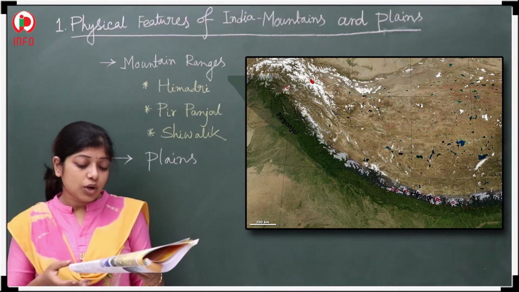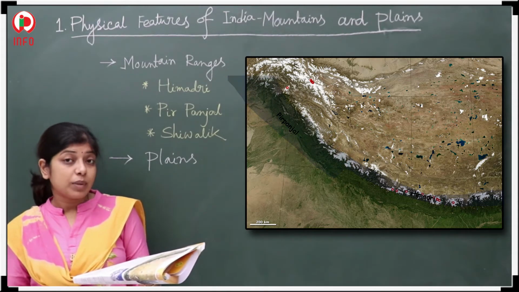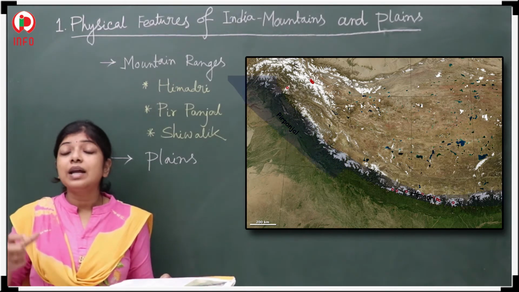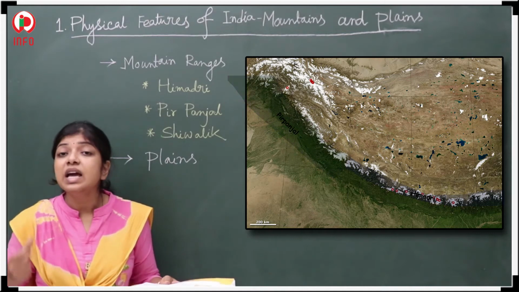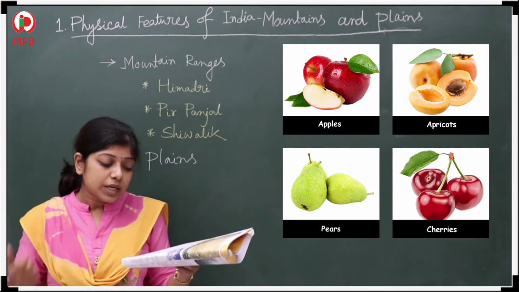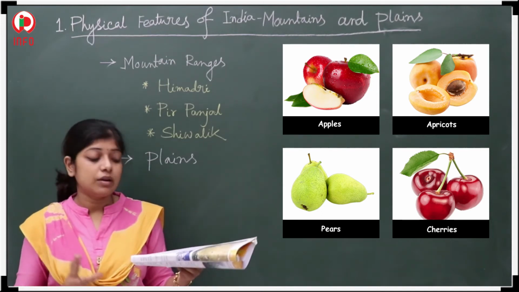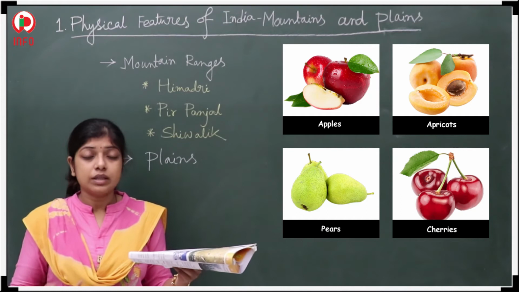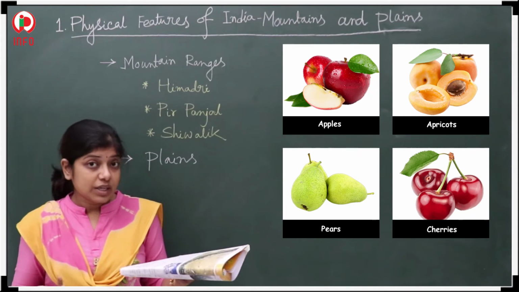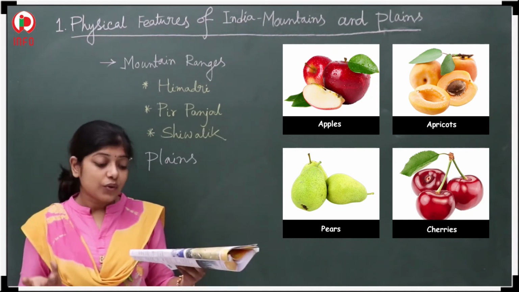Next, which kind of fruits are observed there? The peach. Yes, the peach. It is very delicious as well as containing a very high amount of vitamin K. Apricots, pears and cherries are also grown there. These kinds of fruits are available there. And one more thing, one vegetable is there, that is the potato. Yes, potatoes are also grown there.